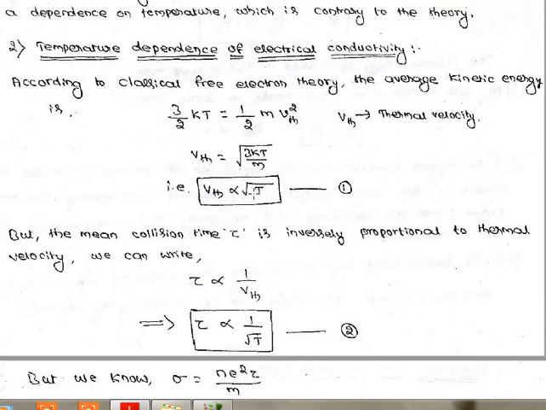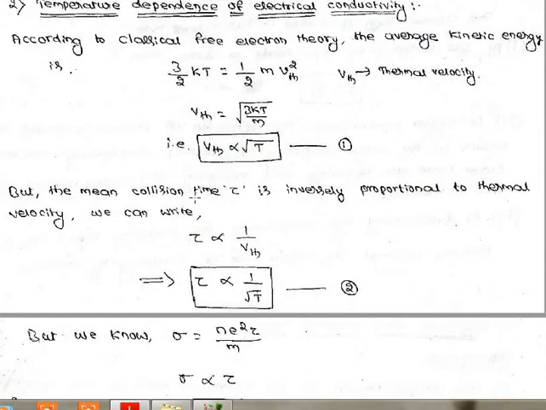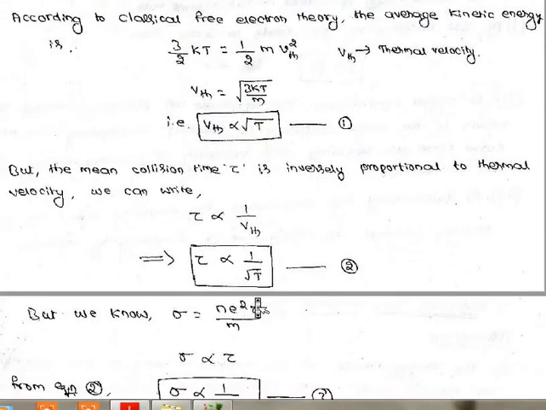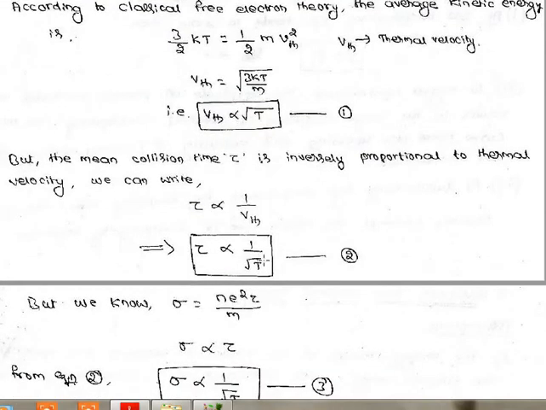ಈ constant terms ಅನ್ನು ತೆಗೆದರೆ ನಮಗೆ temperature directly proportional to root t, velocity. But from the mean collision time expression we know velocity is distance by time, so time is inversely proportional to velocity. So mean collision time is inversely proportional to velocity, and velocity is directly proportional to root t. In the same way, ಈ expression ಇಂದ ನಾವು ಏನು ಬರೆಯಬಹುದು ಅಂದರೆ mean collision time is inversely proportional to root t ಅಂತ ಬರೆಯಬಹುದು.